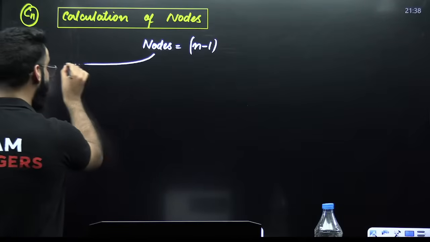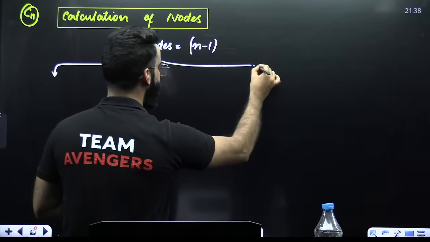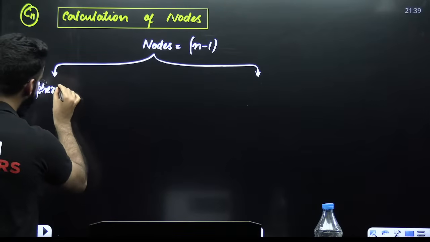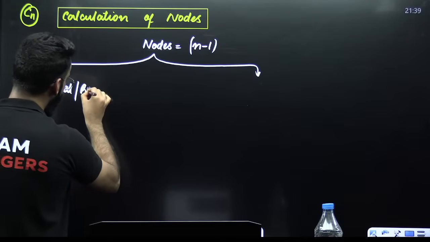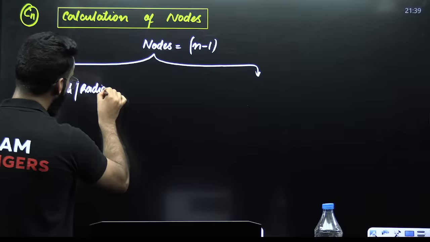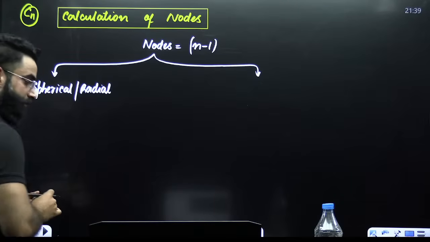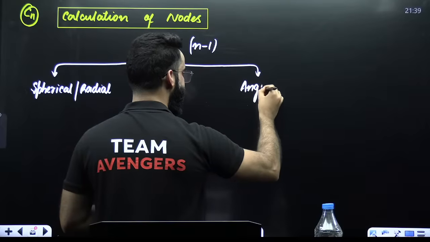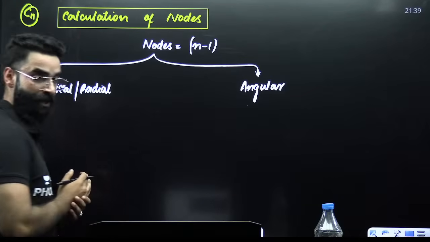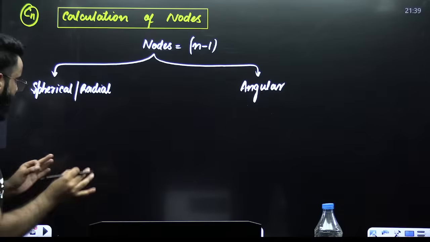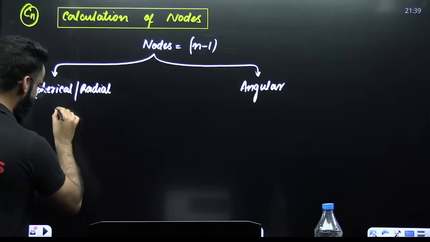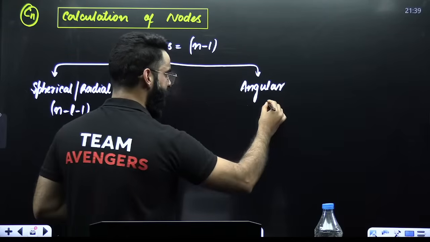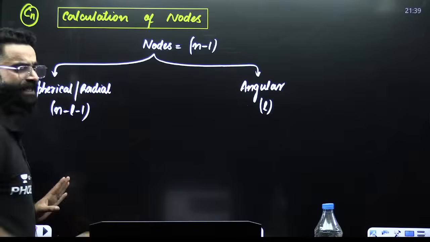Now, nodes are of two types. One is called spherical or radial node. One is called angular node. The formula to calculate spherical or radial nodes is n minus L minus 1. The formula to calculate angular nodes is the value of L. Just these three things you have to remember and you're sorted.